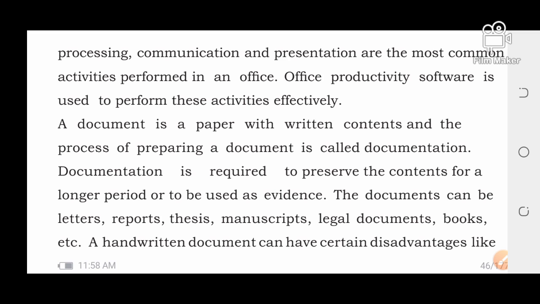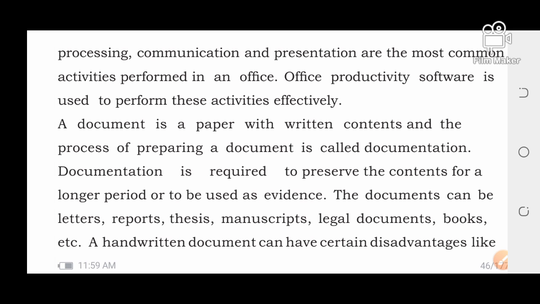Actually, a hospital is not an office, but the computer is used there. Offices include school offices, SDM office, BDO office, and so on. These all come under office. And in an office they perform work by showing presentations and communicating with each other, right?